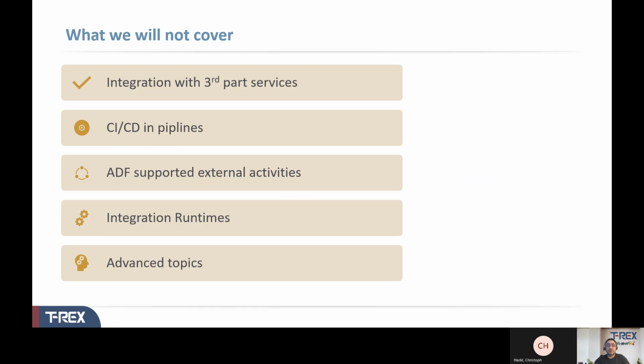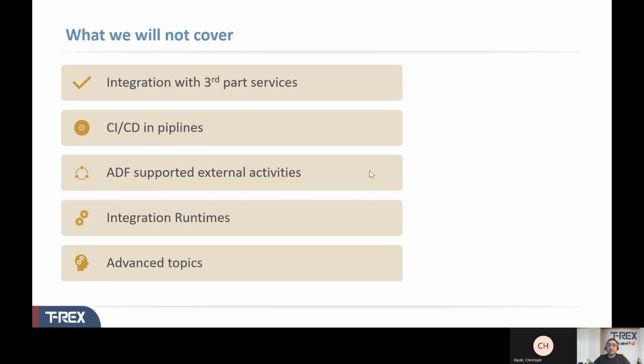We'll have at least 2 demos at the end of the session once we know the concepts and we know how we can use the Azure Data Factory service. All right. I hope that sounds exciting for everyone. And meanwhile, if you get any questions, feel free to put them in the chat. I'll try to monitor the chat from time to time. All right. Okay. That said, we are moving forward here.